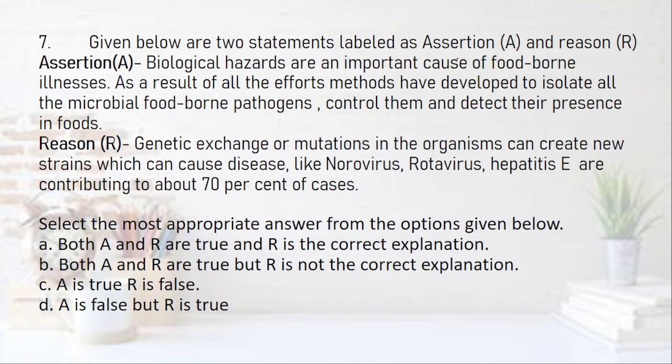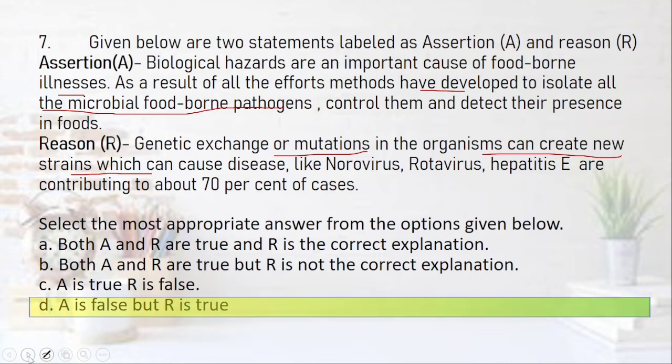Question number 7. Biological hazards are important cause of foodborne illnesses. Yes, this is okay. As a result of all the efforts, methods have developed to isolate all the microbial foodborne pathogens, control them and detect their presence in food. Genetic exchange or mutations in the organism can create new strains which can cause disease like norovirus, rotavirus, hepatitis E, and these are now contributing to 70% of the cases. Is this correct? What do you say?